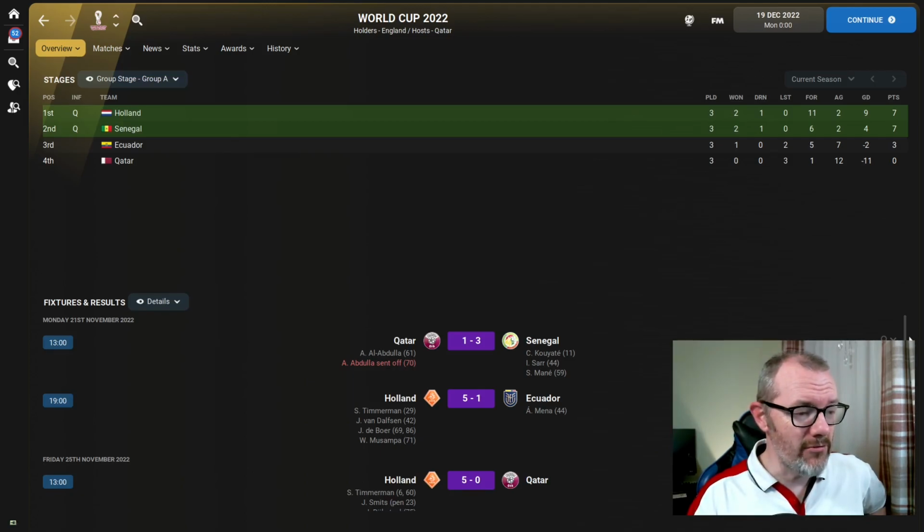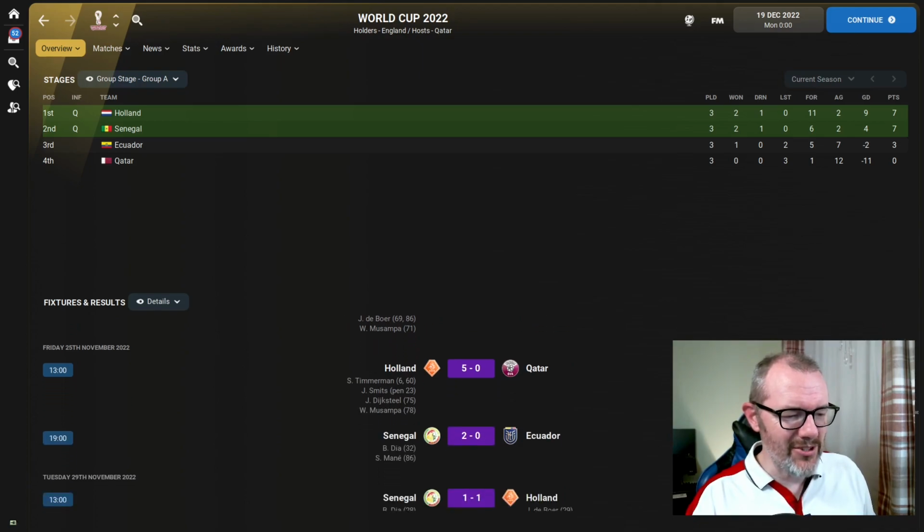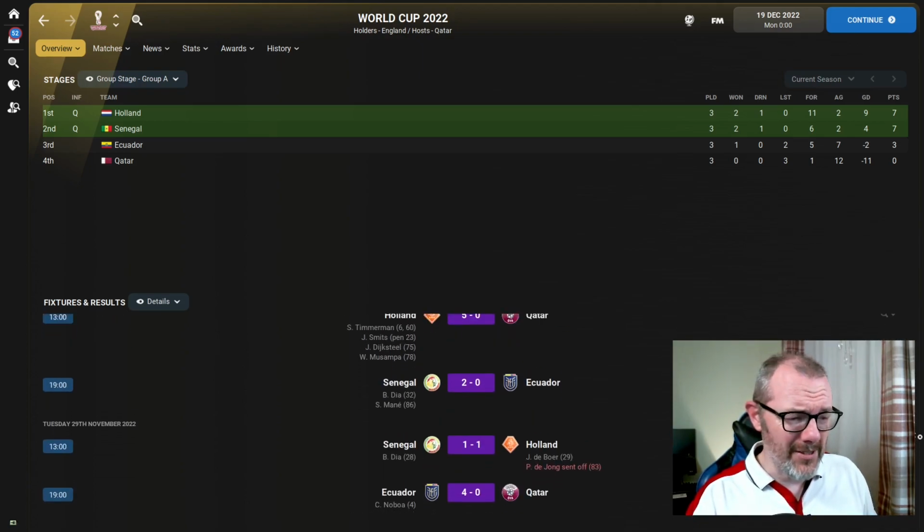And here we see Group A. FM22 predicts Netherlands to top the group, Senegal in second. This is pretty much how you might expect this group to work out based on the reputation of each team. Qatar not having a great home World Cup, scoring a goal in the first game, but ultimately losing every single match. Some heavy defeats there as well. 5-0 to Holland, 4-0 to Ecuador.